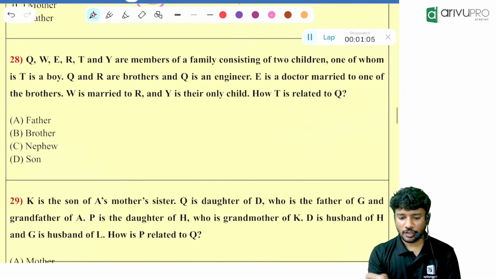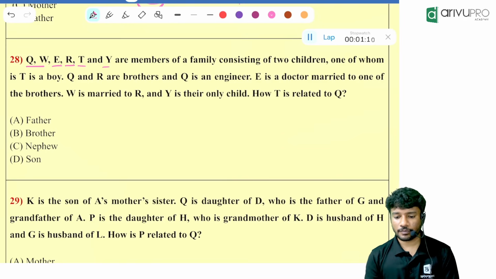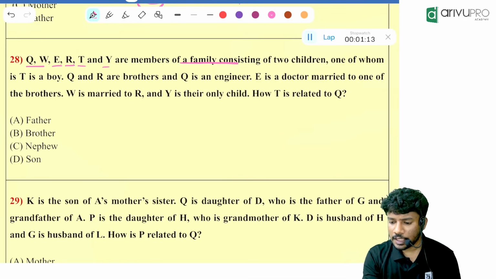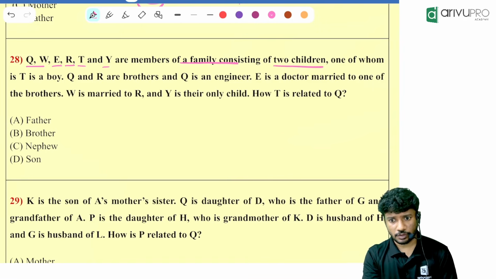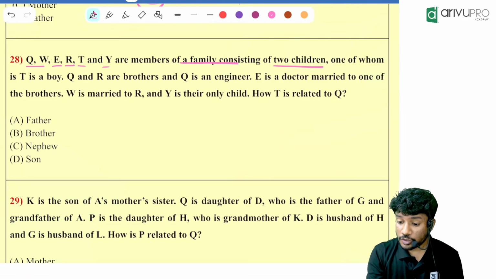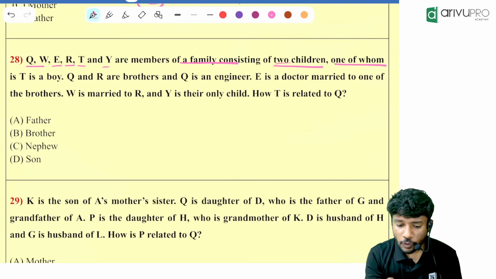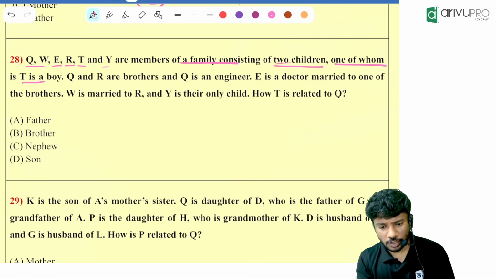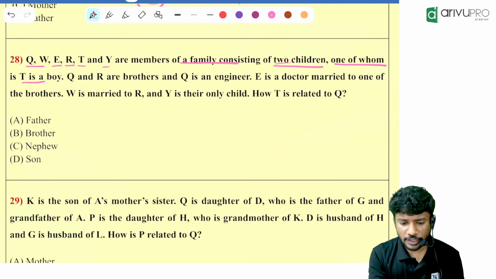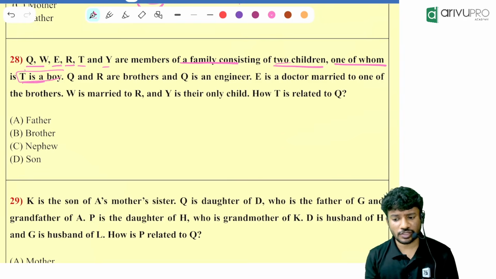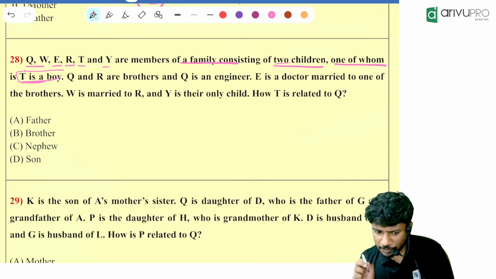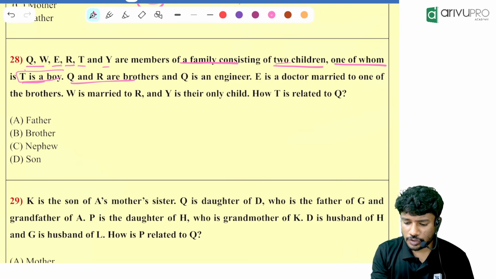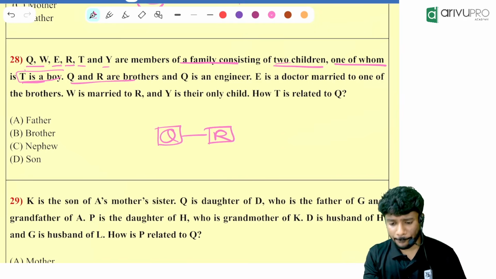Let's see. Q, W, E, R, T, Y are members of a family consisting of two children. Two children are there, one of whom is T, a boy. The gender of T is also given. So T is a child of the family and is a boy. Q and R are brothers, they both are male.